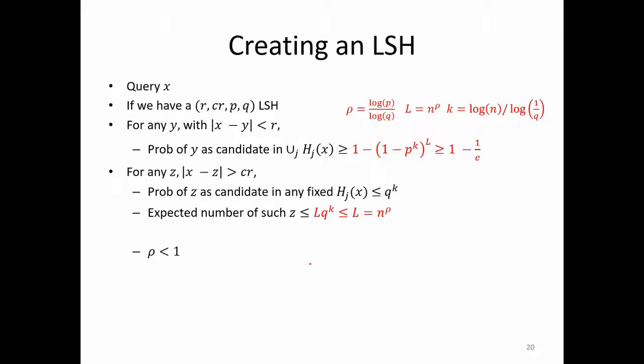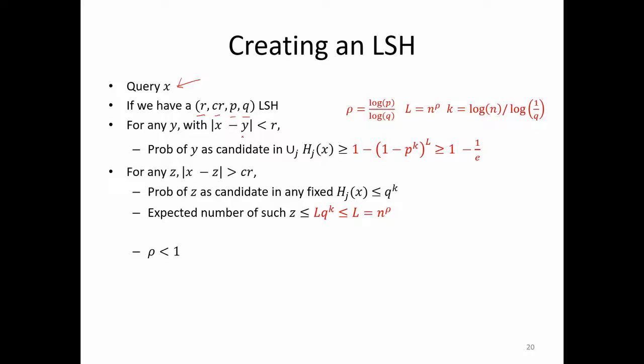So you take the union of all of those y's as candidates. So how can we give guarantees for this scheme? In order to provide guarantees for this scheme, note that suppose you have a query point x and you have an (R, cR, p, q) LSH family. Then you can consider 2 points basically.